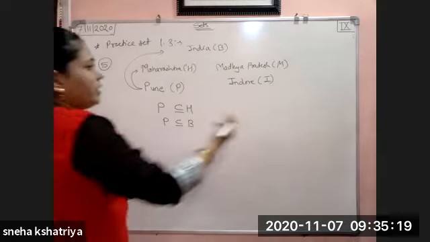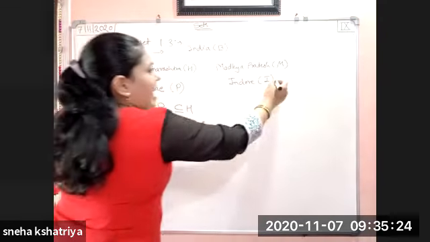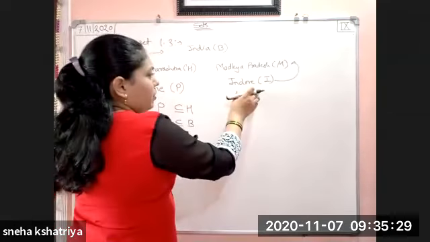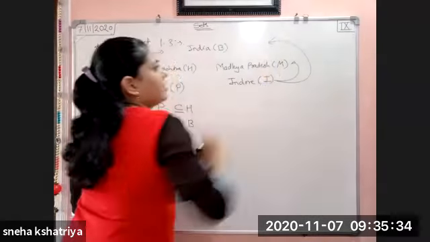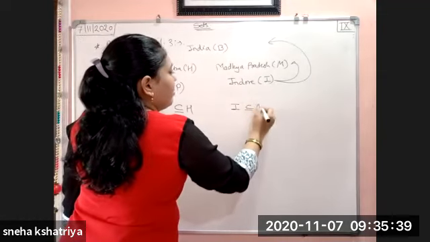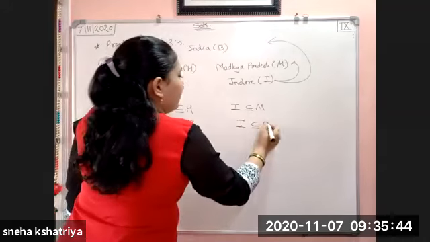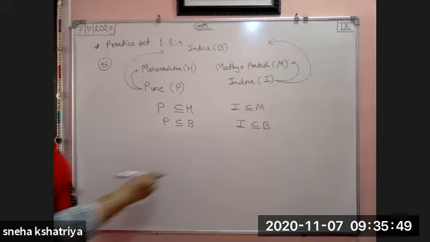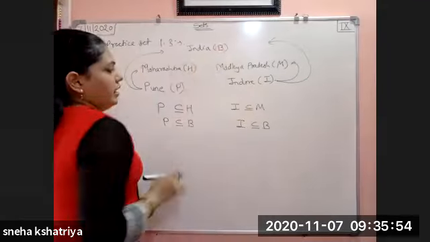Now here, Indore is a city in Madhya Pradesh. So I will become a subset of what? Madhya Pradesh. It means all the residents of Indore live in Madhya Pradesh. Also they live in India, they are the citizens of India. Therefore again here I is a subset of Madhya Pradesh M, and again I is a subset of B, because all the residents of Indore live in India.